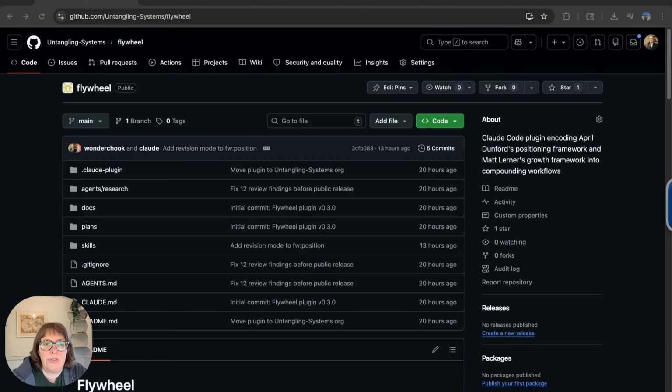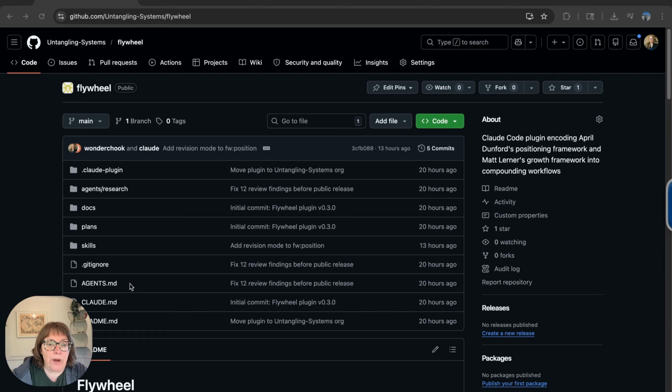Hi, I want to introduce you to a Claude Code plugin called Flywheel that I built. My favorite marketing book is from April Dunford. So I took her positioning framework, and then I really like Matt Lerner's growth framework, and I encoded it into a plugin with skills and agents, which you can install on GitHub.